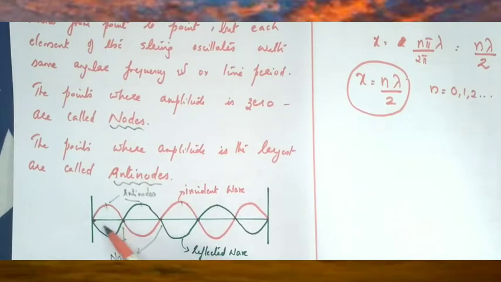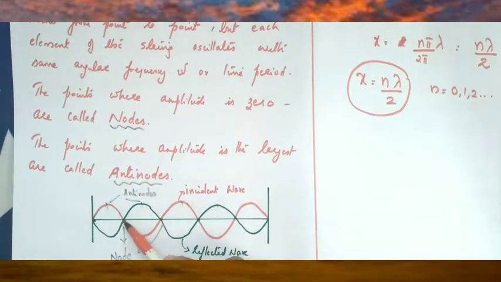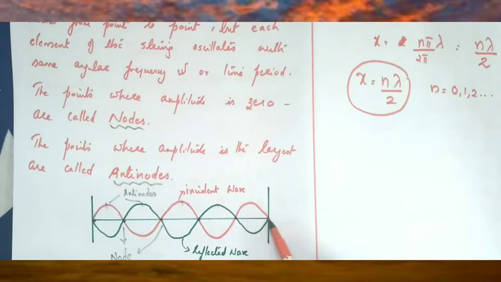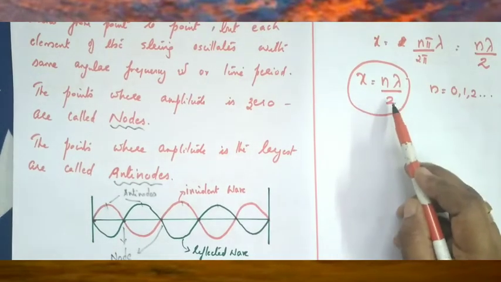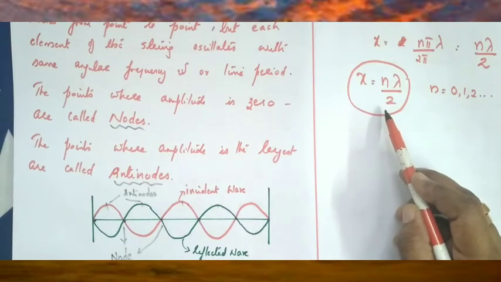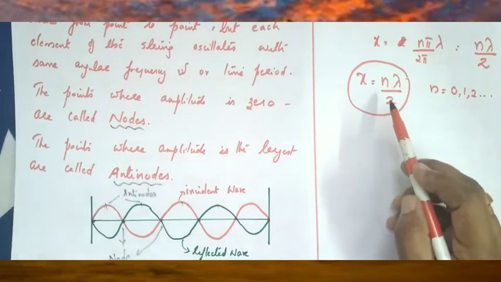What is this position? This distance is, put n equal to 1, that is lambda by 2. So this is lambda by 2. This is 2 lambda by 2. Here this position is 3 lambda by 2. This position is 4 lambda by 2. This is 5 lambda by 2. So at all the positions where x is equal to n lambda by 2 is satisfied, nodes are produced. So the position for node is x is equal to n lambda by 2.